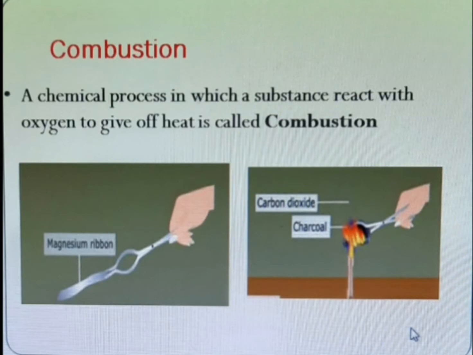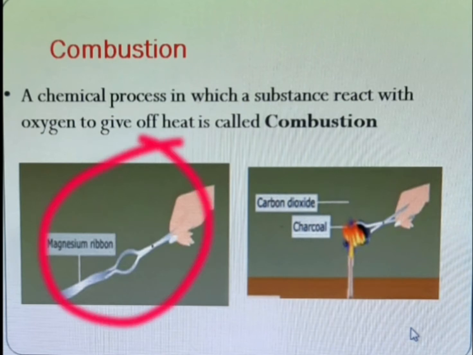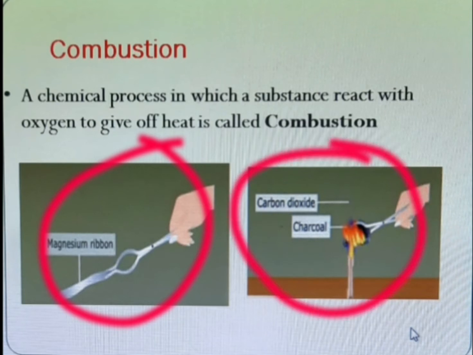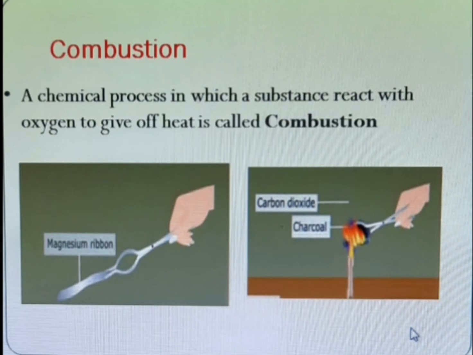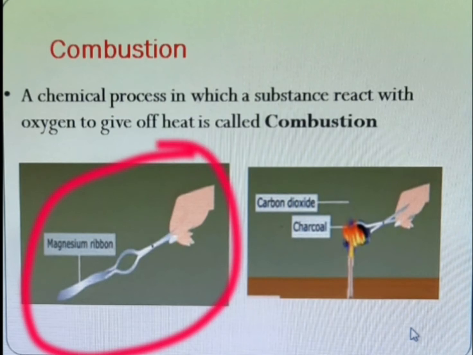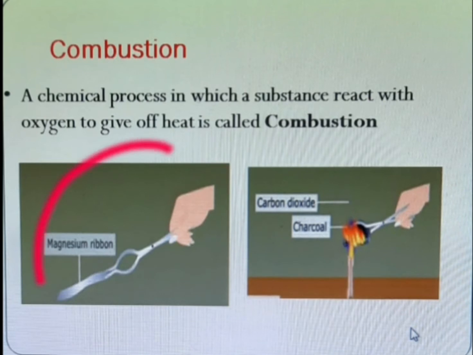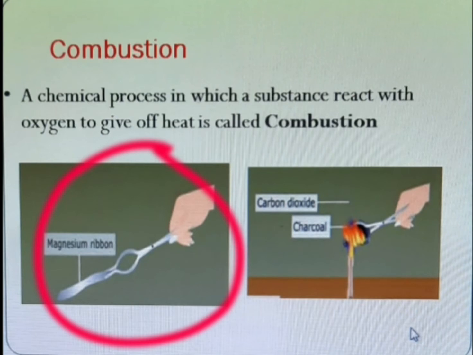In these reactions, we show magnesium and charcoal are combustible substances, and we learn that magnesium reacts with oxygen to form magnesium oxide and produces heat and light.